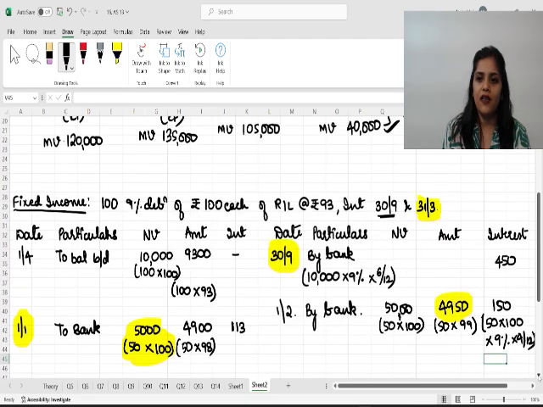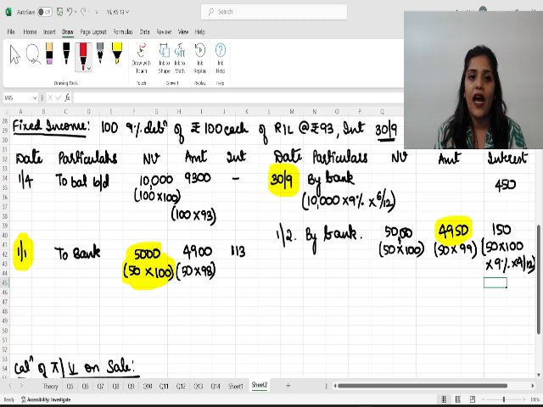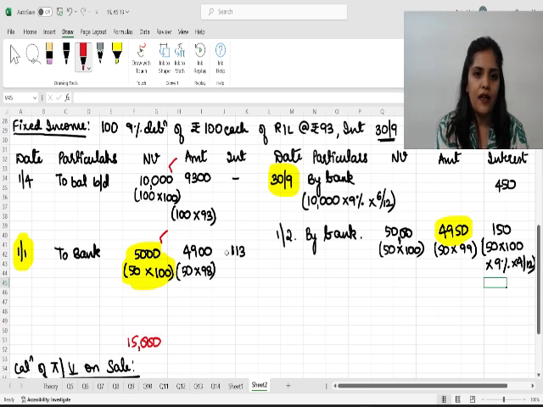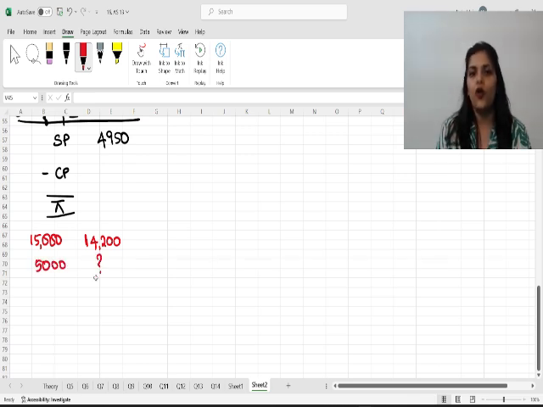Now we have to calculate what is the cost price. Pay attention. Can I say I have a total of 15,000 debentures, for which total money I have paid 9,300 and 4,900? So the total money that I have paid is 14,200 rupees. Correct? So for 15,000 debentures, I have paid 14,200 rupees.